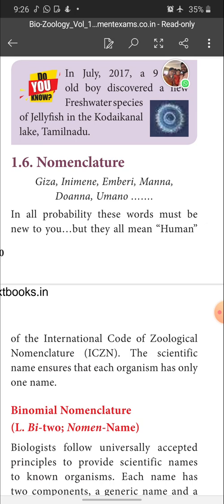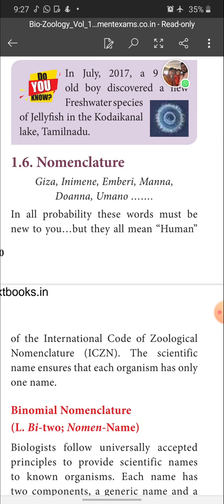When we speak about the nomenclature of organisms, it should have a two-name system. That is, it should contain two names. For example, the scientific name of a human being is Homo sapiens. Homo is the genus name and sapiens is the specific epithet.